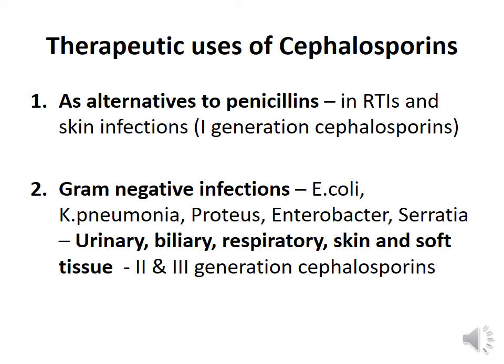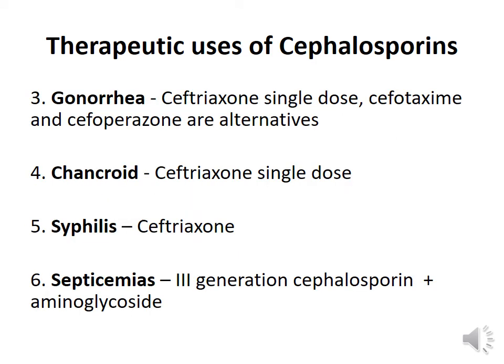First generation cephalosporins are used as alternatives to penicillins in respiratory tract infections and skin infections. Second and third generation cephalosporins have been indicated for the treatment of gram-negative infections. Ceftriaxone, cefpodoxime, cefoperazone and even cefuroxime have been used as a single dose treatment for gonorrhea. Ceftriaxone single dose has cured chancroid. Ceftriaxone is an alternative drug to penicillin G in the treatment of primary and secondary syphilis.